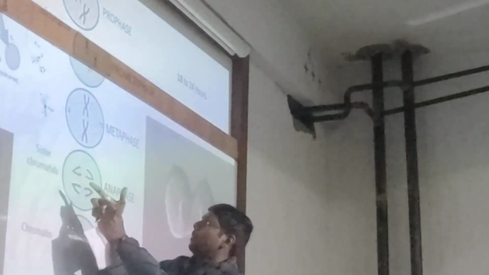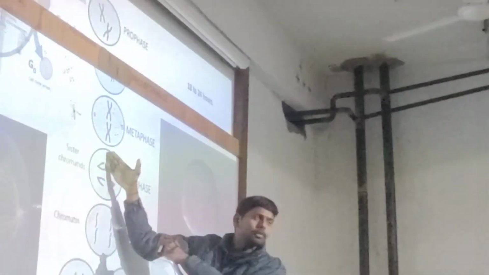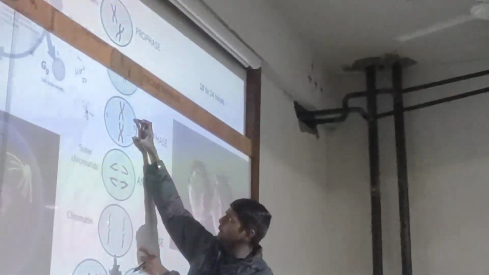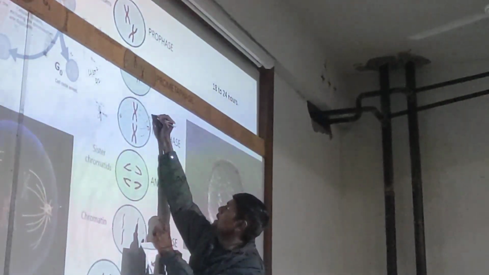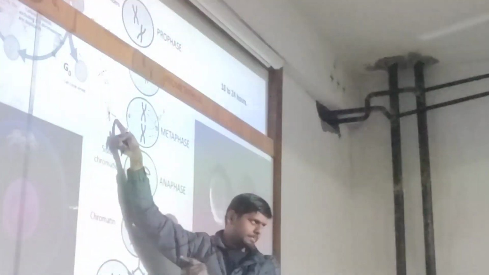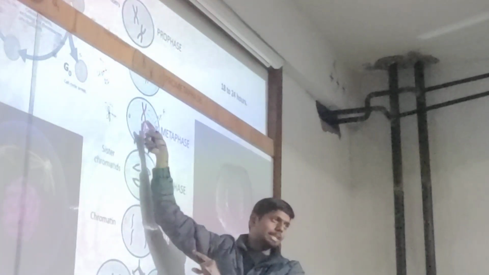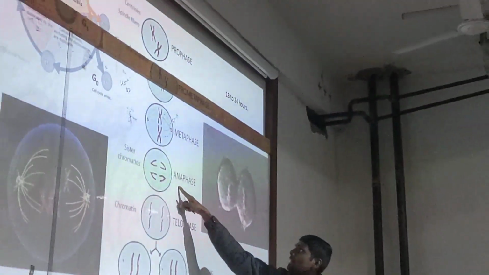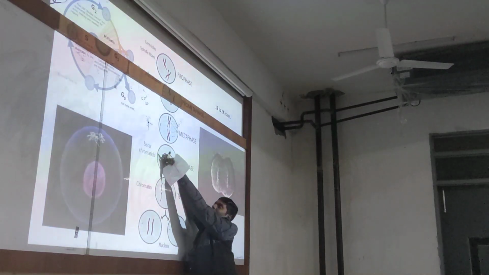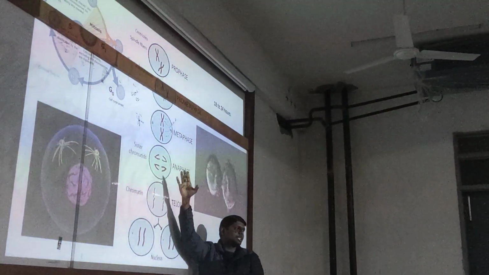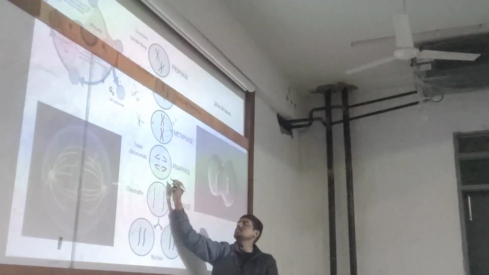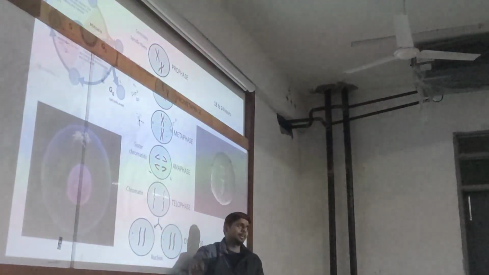Now, all these chromosomes came into the center. Then the chromosomes are connected by the spindle fibers. Spindle fibers will connect to the centromeres. Then the third stage, that is anaphase. In anaphase, the spindle fibers will split chromosomes into two sides. 46 chromosomes will migrate to this side and 46 chromosomes will migrate to this side.